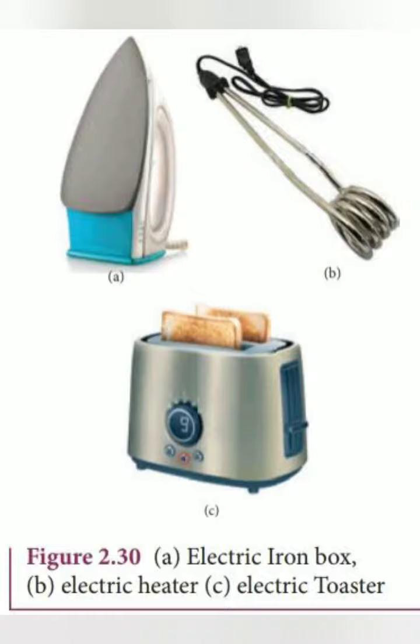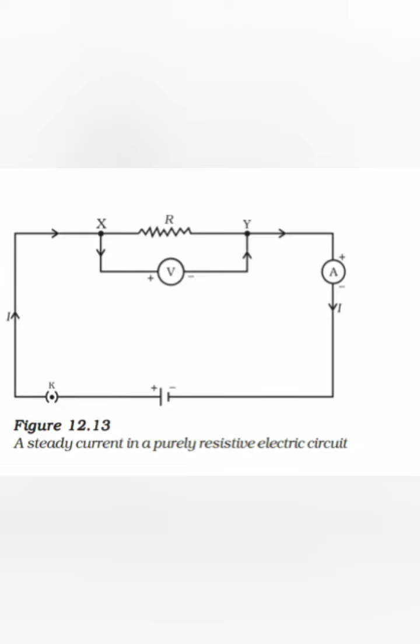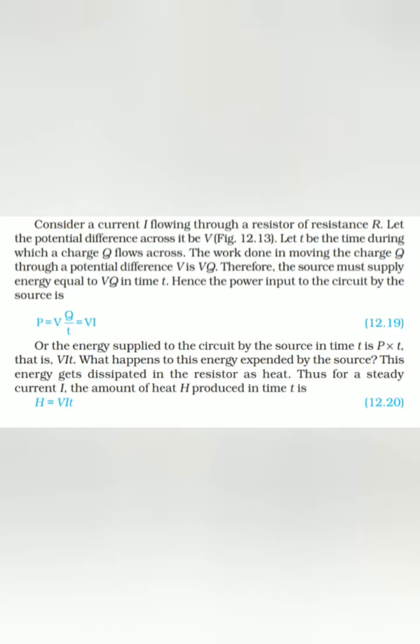Now let us consider current I flowing through a resistor R. Let the potential difference across it be V. Let t be the time during which charge Q flows across. The amount of work done in moving the charge Q through a potential difference of V is given by V into Q. Therefore, the source must supply an energy equal to VQ in time t to maintain the current in a given circuit.